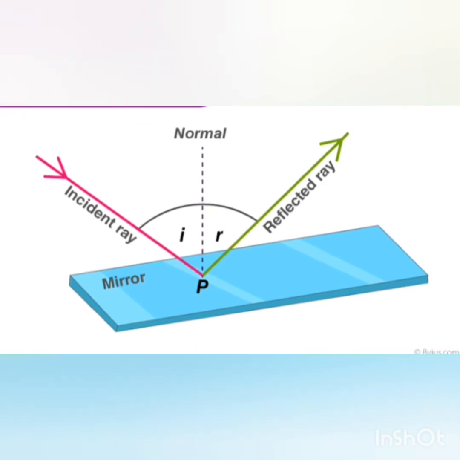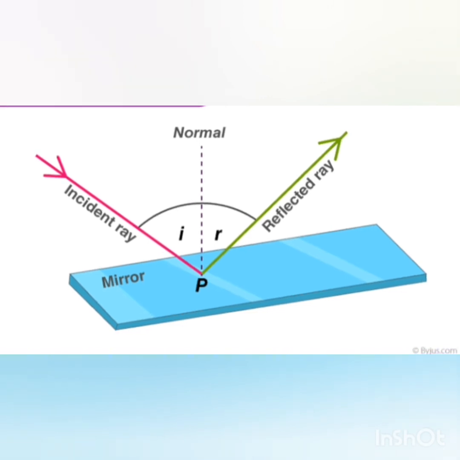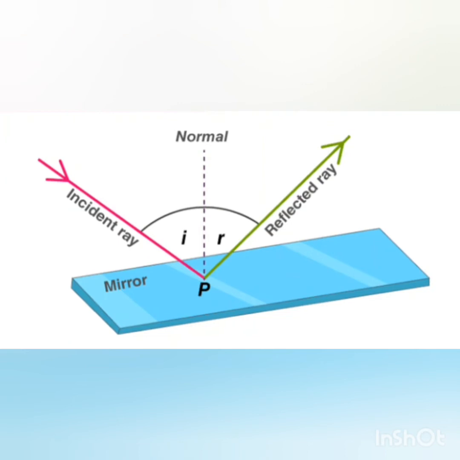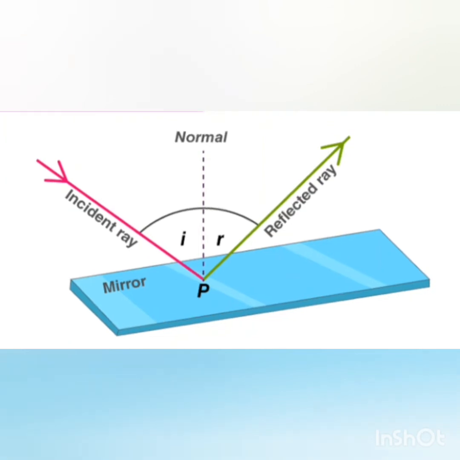So P is known as the point of incidence. The point at which the incident ray of light strikes the plane mirror is known as the point of incidence.